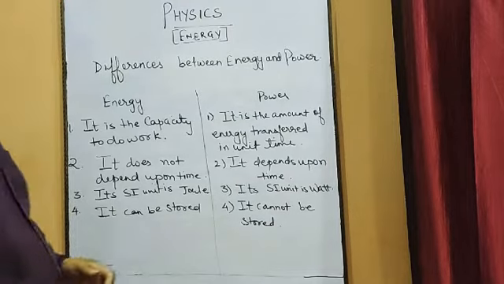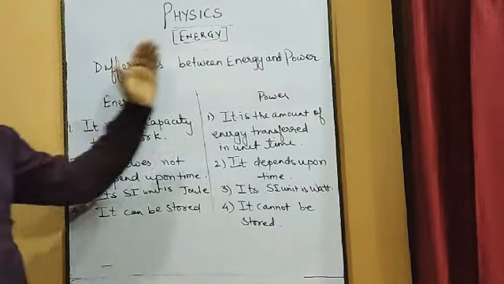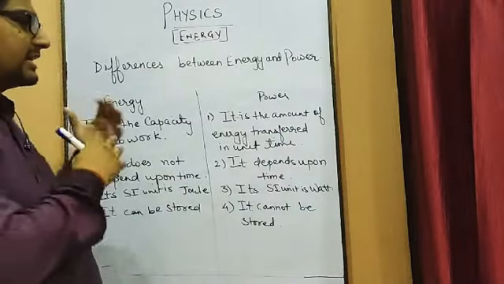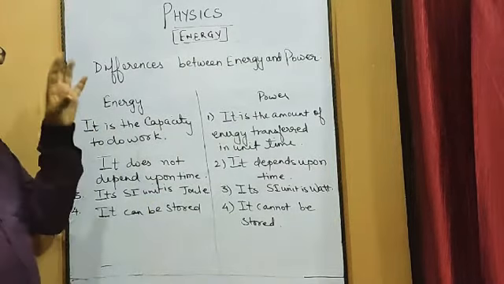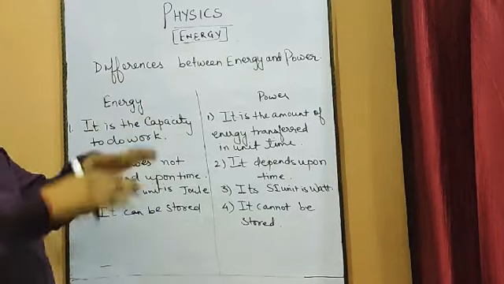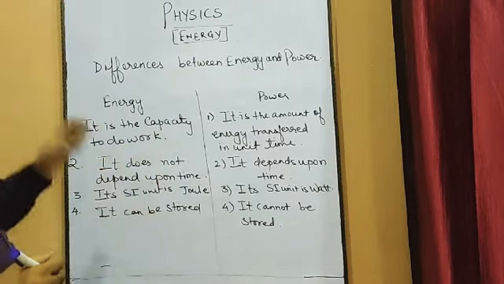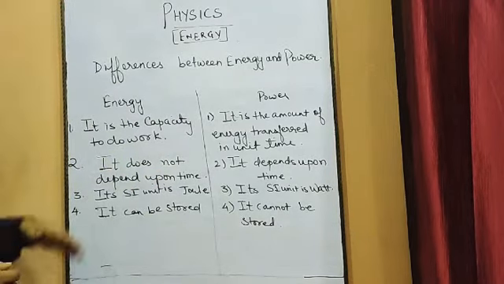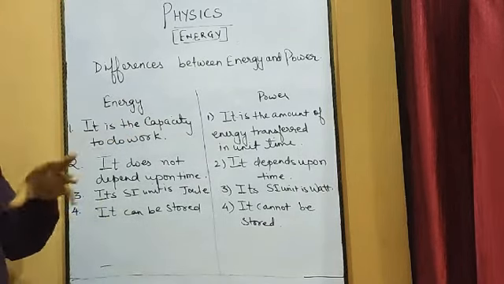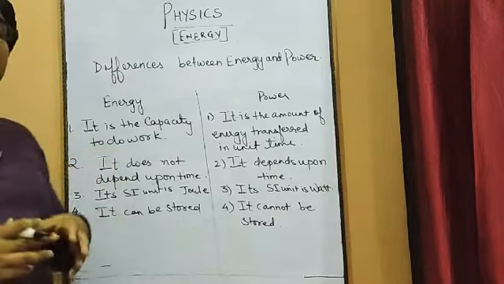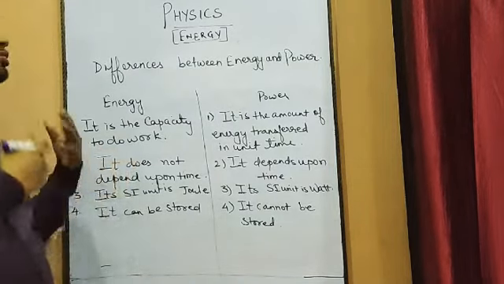Now let us talk about some differences between energy and power. As we know what energy is, now we know what power is also. Let us talk about some differences. Energy and power are two different terms. So what are the differences? Here are some common differences. First one: energy is the capacity to do work. As from the definition we know that energy is the capability or capacity to do work.